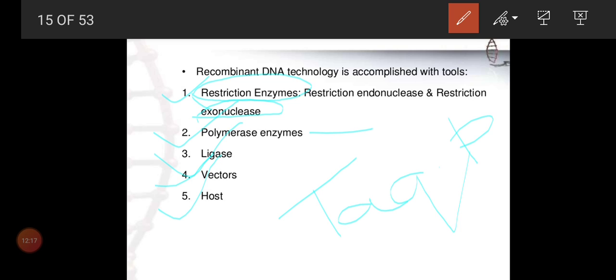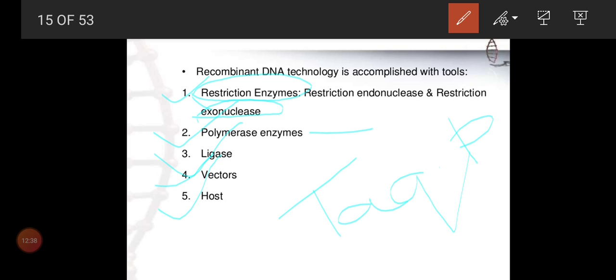Now is it clear, children? Restriction enzymes, endo or exo. The polymerase enzyme is also extracted from bacteria. Polymerase helps to increase many copies. The instrument used for that is PCR, polymerase chain reaction.